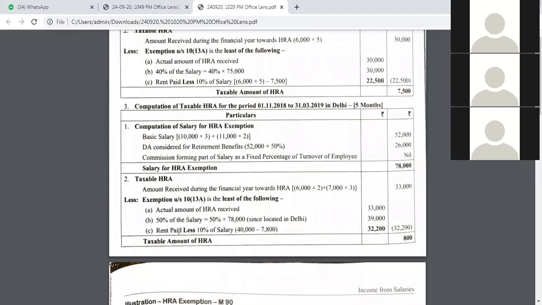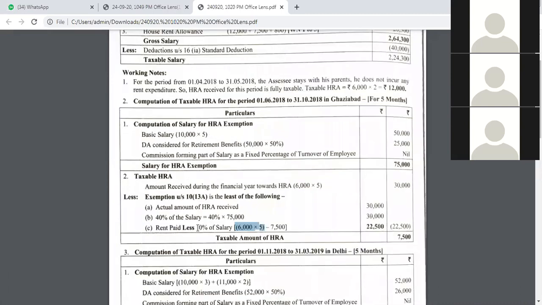And the condition is rent paid in excess of 10% of salary. What is 10% of salary? What is 10% of 75,000? It works out at 7,500 rupees. So 30,000, this calculation, minus 7,500 works out at 22,500 rupees.